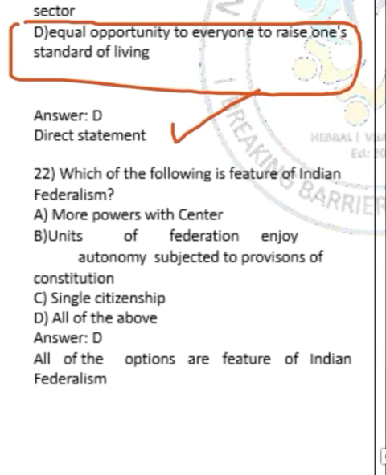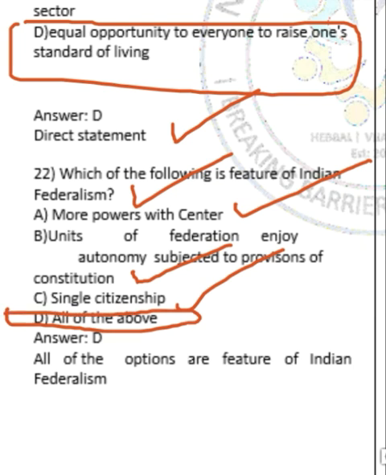Moving on to question number 22. Which of the following is a feature of Indian federalism? Option A, more powers with the center. Option B, units of the federation enjoy autonomy subject to the provisions of the Indian Constitution. Option C, single citizenship. The correct answer is option D, all of the above. All of these options are features of Indian federalism. You can find them when you study part 1 and part 2 of the Indian Constitution.